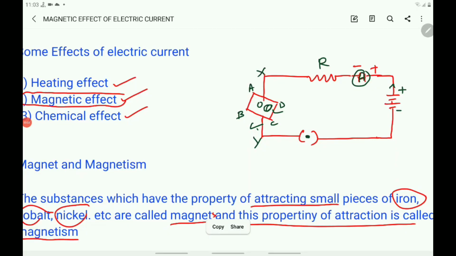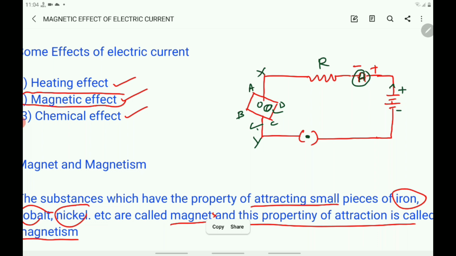We see that the needle is deflected. What does it mean? It means that the electric current through the copper wire has produced a magnetic effect. It means a current carrying conductor produces a magnetic field around it. Thus we can say that electricity and magnetism are linked to each other. There is a relation between electricity and magnetism.